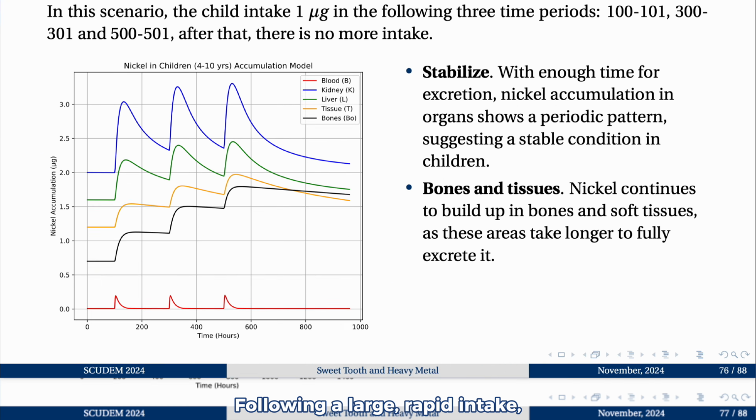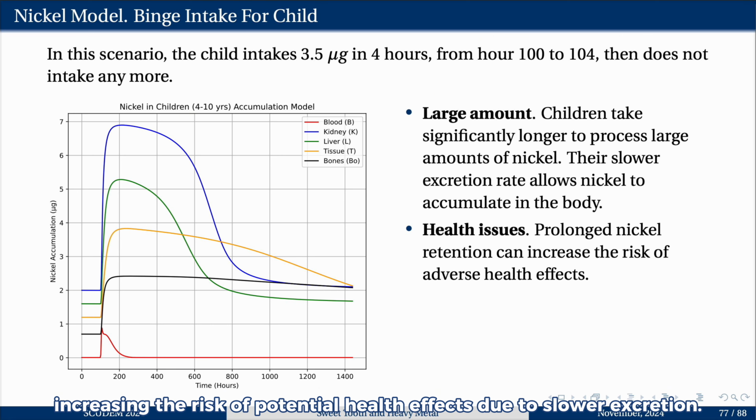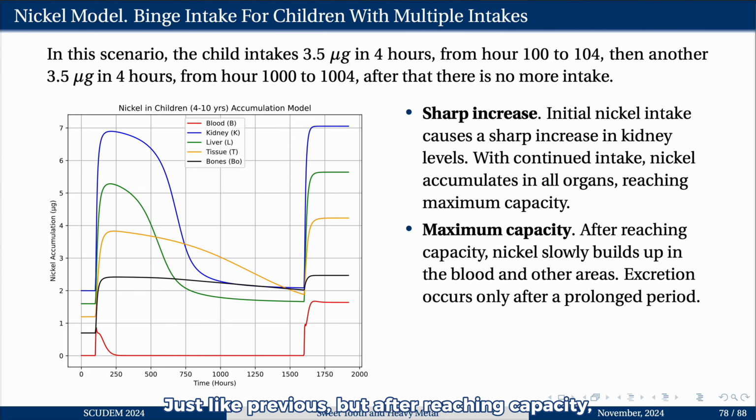Following a large rapid intake, nickel accumulates heavily in the kidneys, which take longer to process the excess. This leads to prolonged retention, especially in bones and soft tissues, increasing the risk of potential health effects due to slow excretion. Just like previous, but after reaching capacity, nickel slowly builds up in the blood and other areas. Excretion occurs only after a prolonged period.